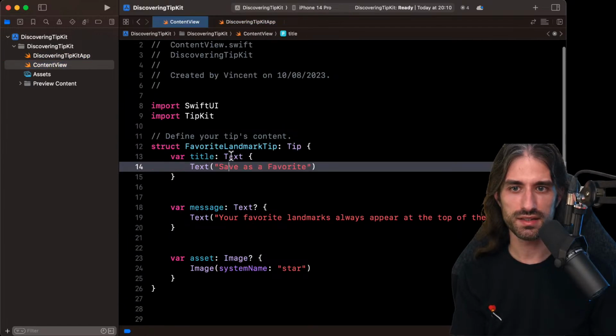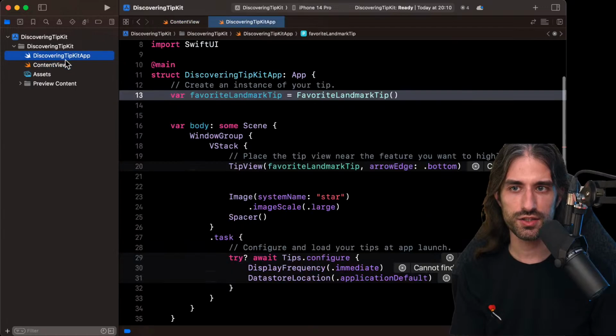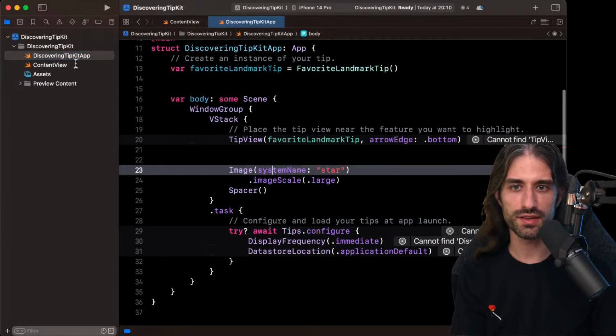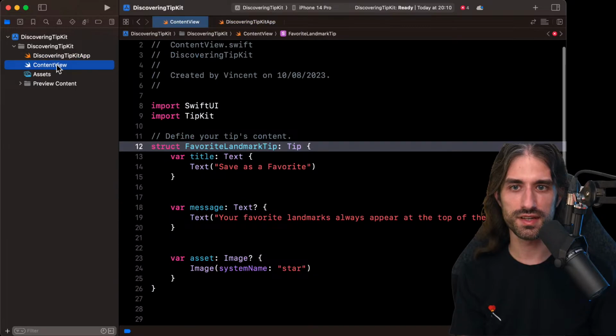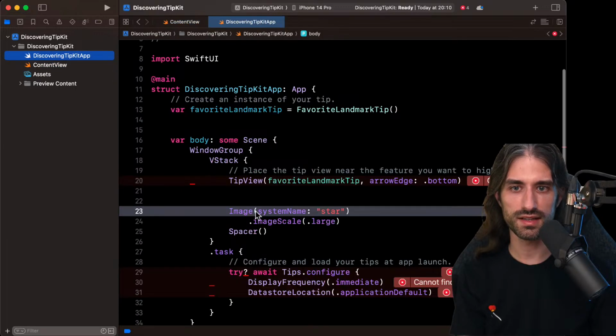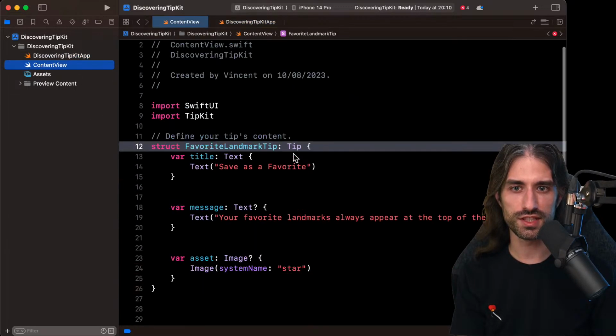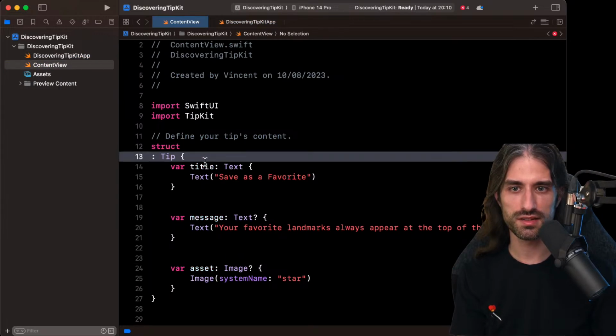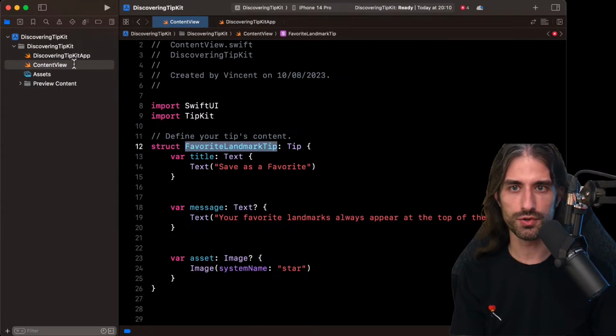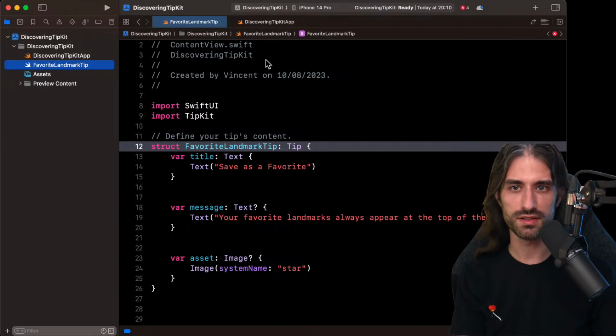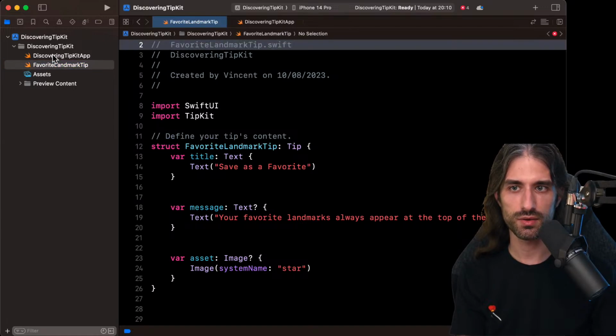So here I have my tip. So actually there is no content view. Like they define everything inside the body of the app. So here this is more like of a model. So I'm just going to rename this file, and here also.